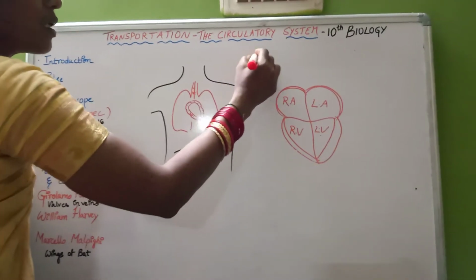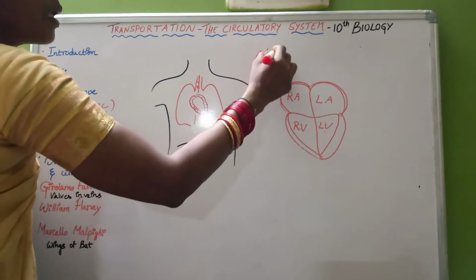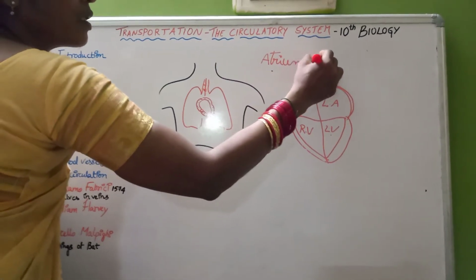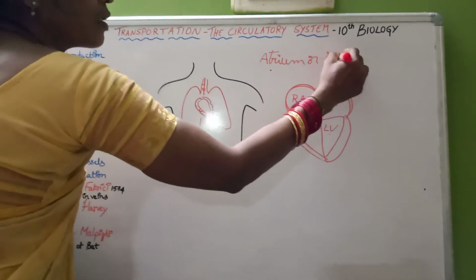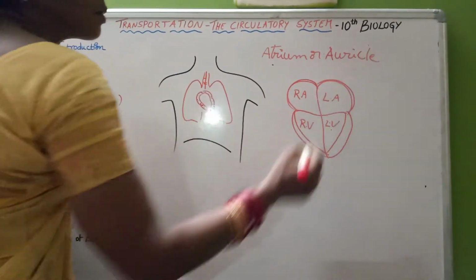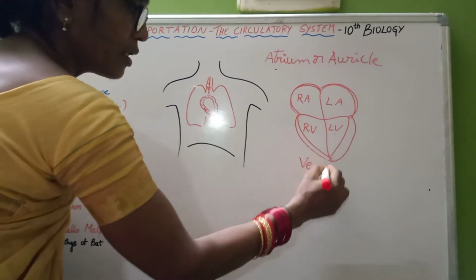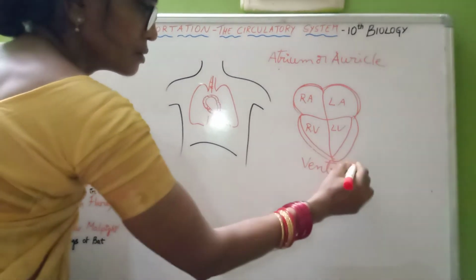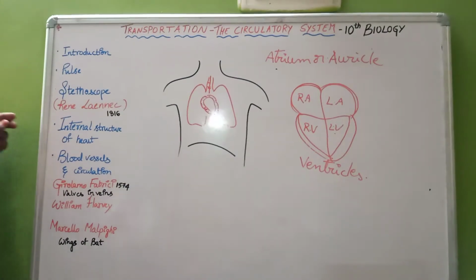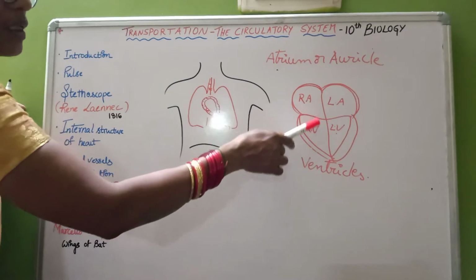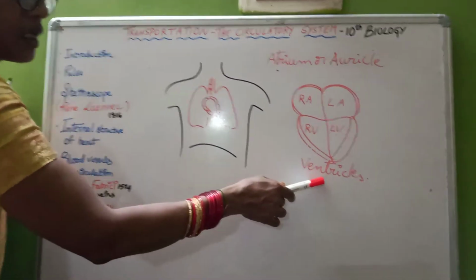These auricles are also called atria. These two chambers are called ventricles. So the top two chambers are called atria and the lower two chambers are called ventricles.